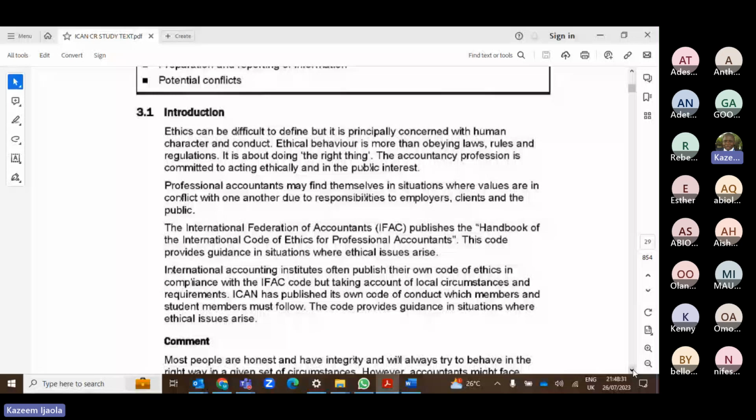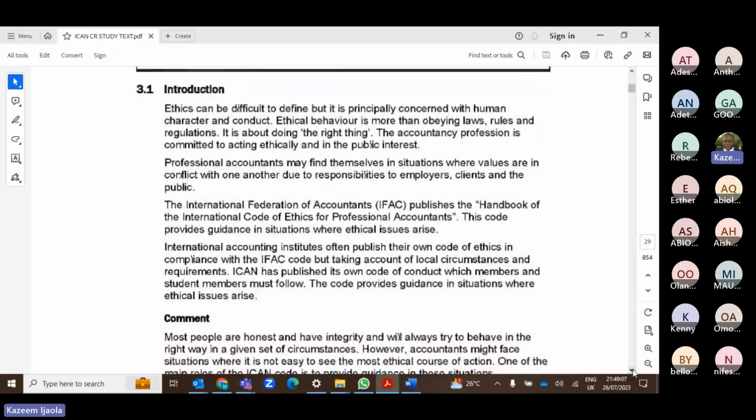It's not just about you obeying the law. You can obey the law and still not be ethical, right? So when you have the principle of doing the right things at all times, you find yourself. That is what ethics is all about. This ethics is one of the core principles that is expected from a chartered accountant. In fact, there is a book called Code of Ethics for Professional Accountants. Maybe when you qualify, you can download that book from the ICAN website and make sure you read it from time to time. It is very, very important.